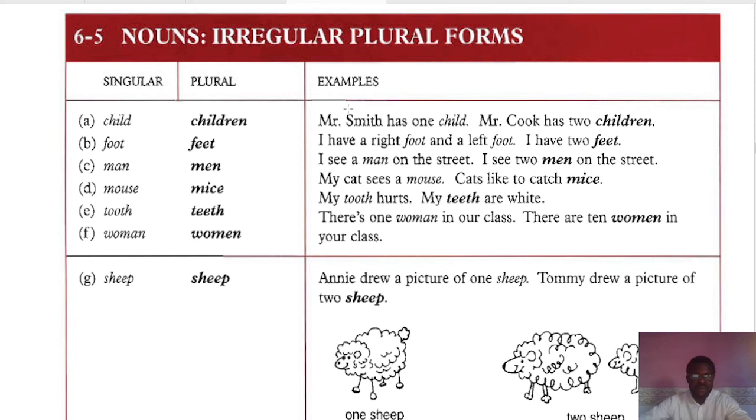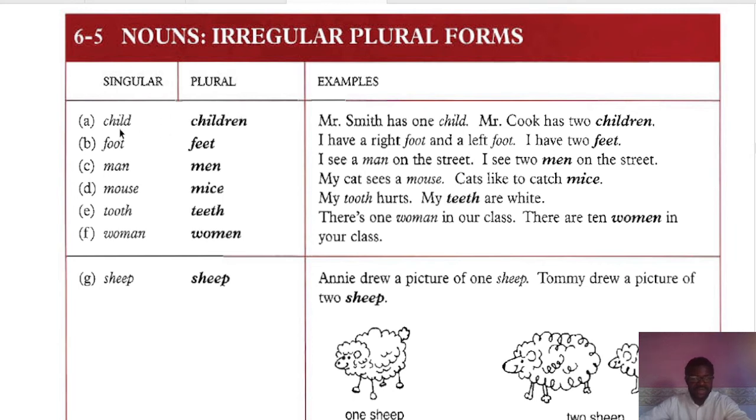So in this case, you just have to know it. There's no two ways about it. The same with our irregular verbs. We have go, went, gone, and all that. You have to learn it, you have to memorize it for you to know it. There's no two ways about it.